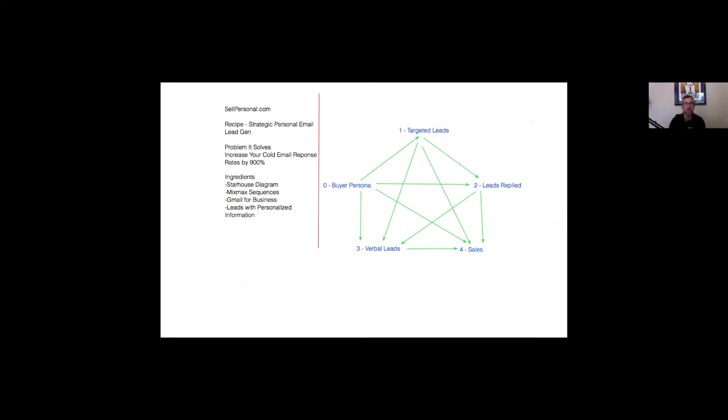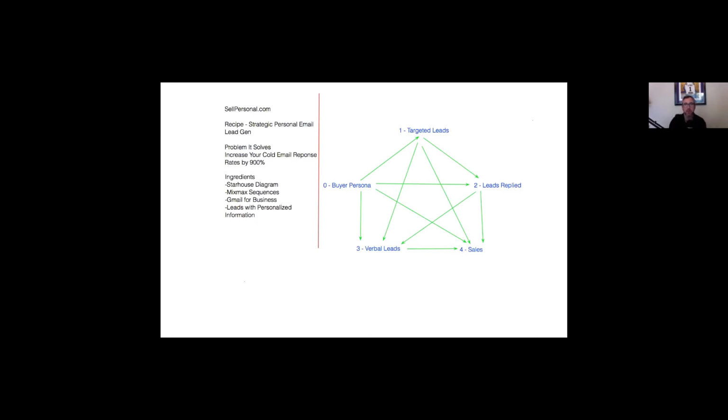So this is what you need to do. You need to draw a Star House diagram. I drew one here ahead of time because it's a completely different exercise, but I'll go over it at a high level. You need Mixmax. You need Gmail for business, which Mixmax runs on top of. There are other comparable tools to Mixmax, but to me, it's the best one that I've found. And then you need leads with personalized information, and I'll give you some examples of that as well.